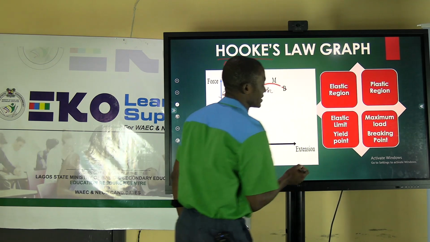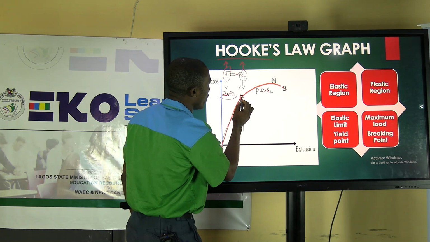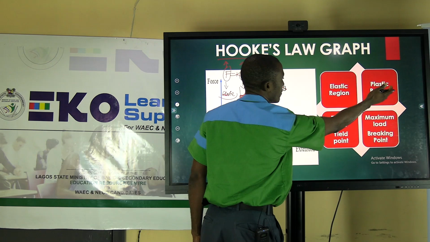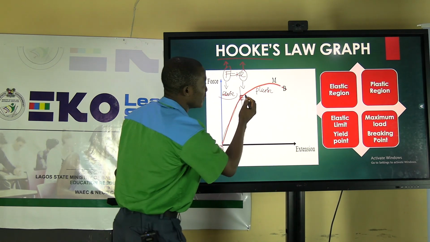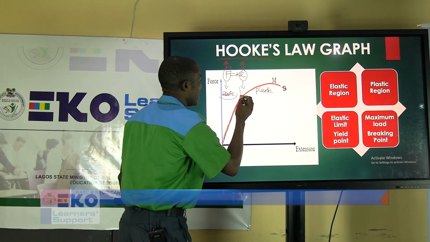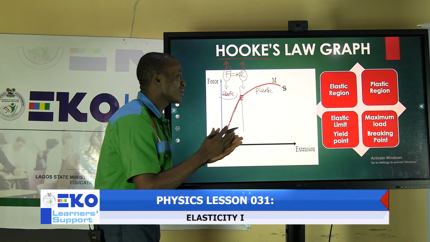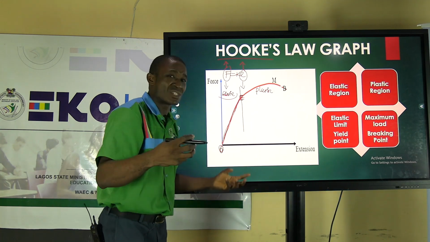That's where we call the elastic region. And from point E and beyond, that is where we have the plastic region. From O to E, within that place, you have the elastic limit, which is the maximum length to which it can be stretched.